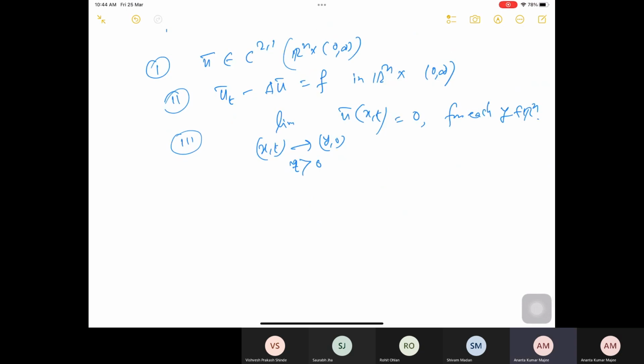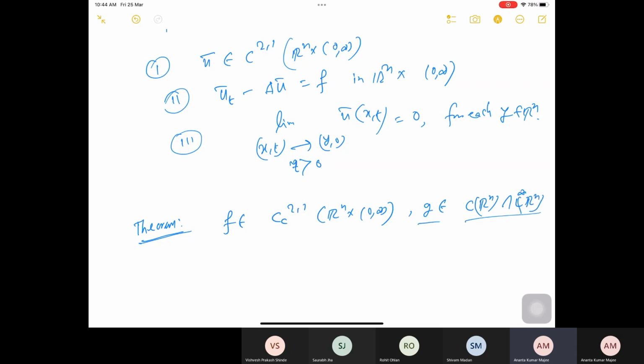So if I try to combine both things and write down a theorem, again the proof is simple. f is in C^2,1 of Rn cross (0, infinity), g is in C of Rn intersect L infinity of Rn; these conditions I required, as we have already seen previously.